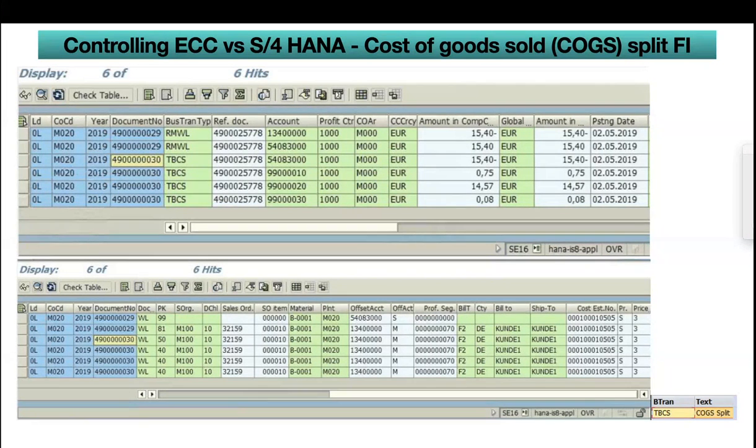Nothing great in the second screenshot, but what you can see is posting keys 99 and 81. But when you open this COGS split document, it is a regular accounting document with posting keys 40 and 50. It won't use 99 and 81. 99 and 81 will be used when PGI has been done, not with a split.